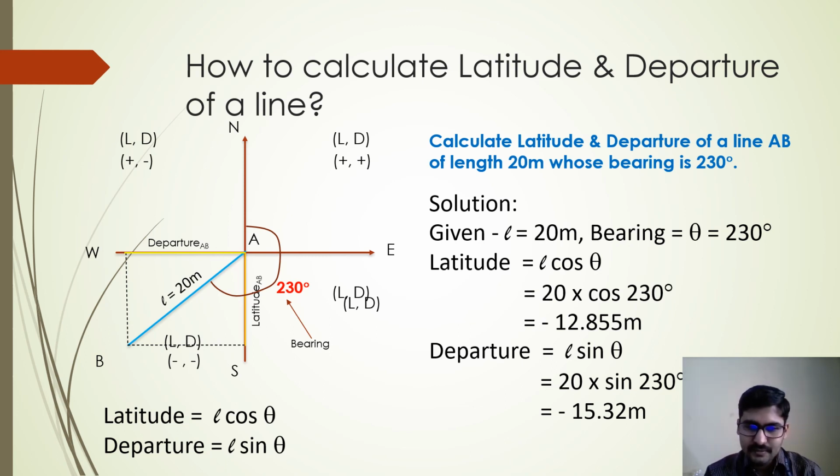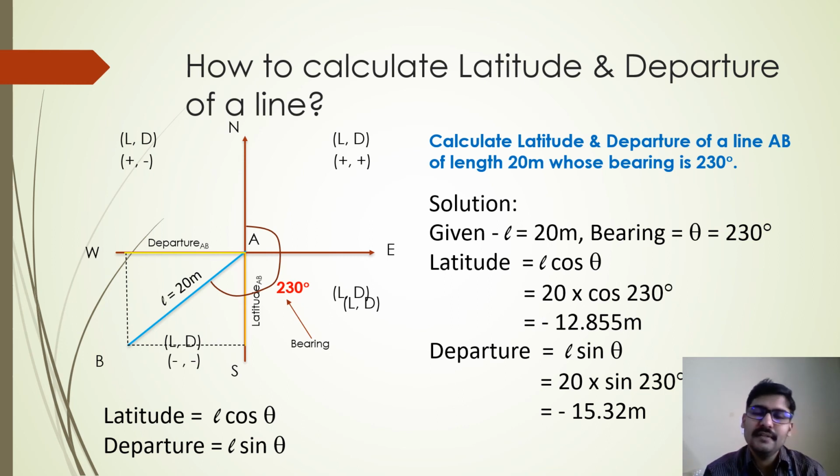Here you need not worry about the plus or minus sign. Automatically, when you substitute the bearing of the line correctly, you will get plus or minus based on the value of theta. So the latitude of the line is minus 12.855 meter, and the departure of the line is L sin theta, that is 20 sin 230, which comes out to be minus 15.32 meter.